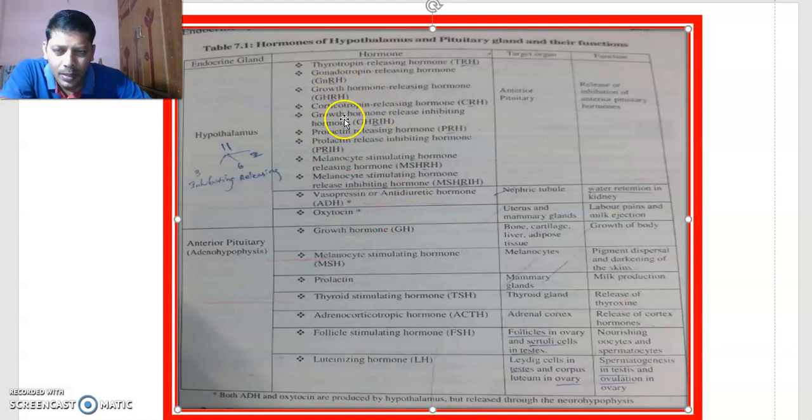What are the remaining nine? Thyrotrophin releasing hormone TRH, gonadotropin releasing hormone, growth hormone releasing hormone, corticotrophin releasing hormone. Next, growth hormone release inhibiting hormone, prolactin releasing hormone, prolactin release inhibiting hormone. Then you have melanocyte stimulating hormone releasing hormone and melanocyte stimulating hormone release inhibiting hormone. Like that you have all these hormones; some are releasing hormones, some are inhibiting hormones.